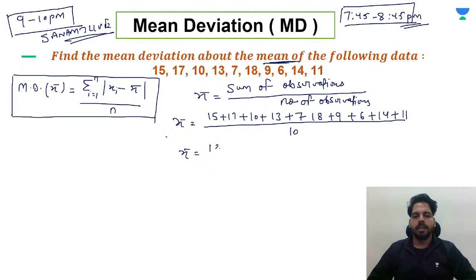That means the sum is coming 120 by 10, so we are getting 12 as the arithmetic mean. Understood? Now we have taken out x bar.